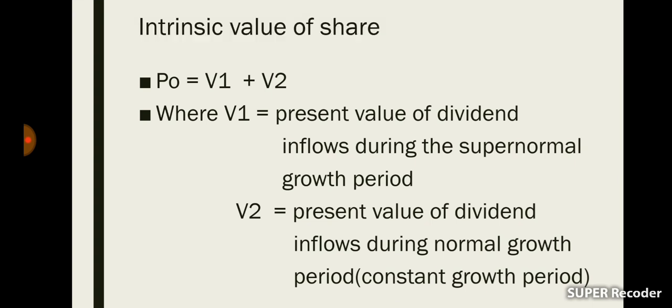Here we are applying the equation as per the constant growth model.